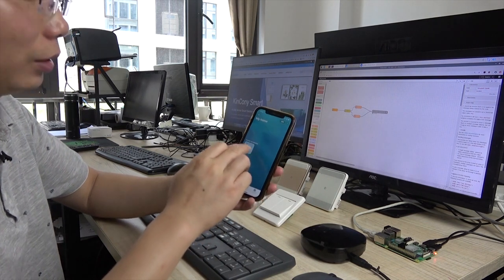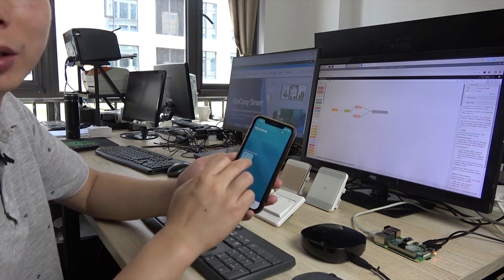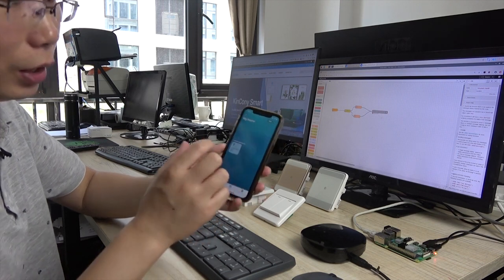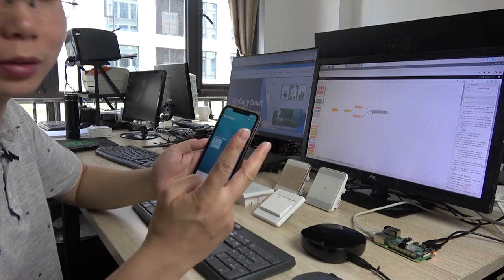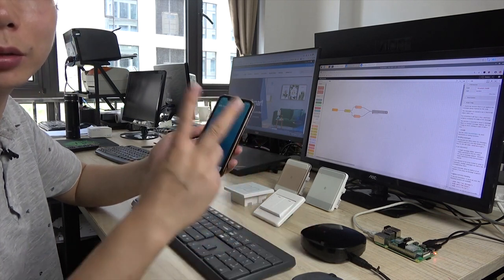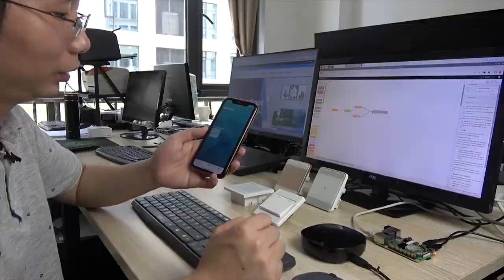Find this button that has been created. When I press on and press off, it will send two different signals. The gateway will send two kinds of signal.